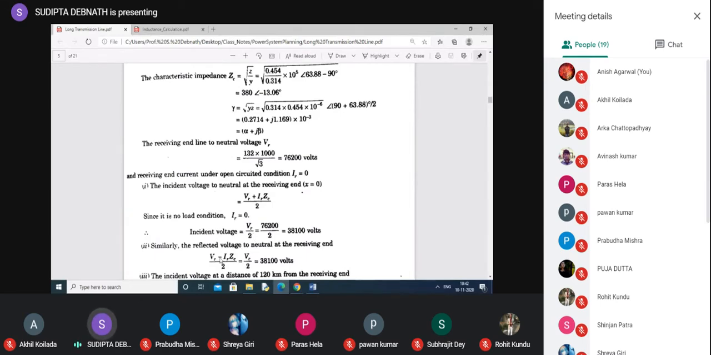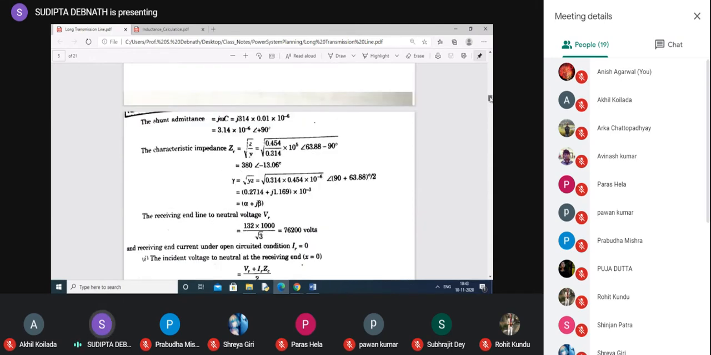Similarly, the reflected voltage will be this one into e to the power minus gamma x, with x equal to 0. So this is simply this one, and IR equal to 0. So this is also VR by 2. So both the values are equal. Why equal? Because IR equal to 0 in both the cases. Clear? Otherwise, they would have been different.